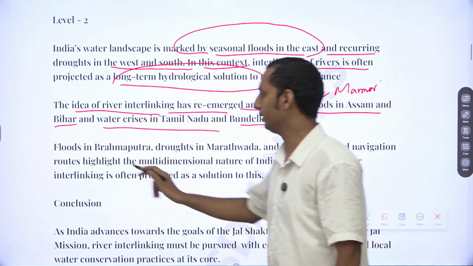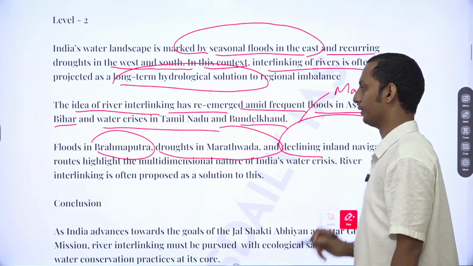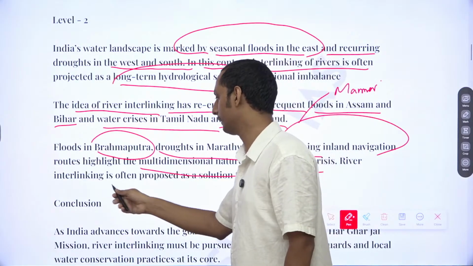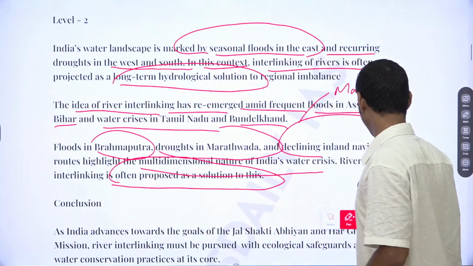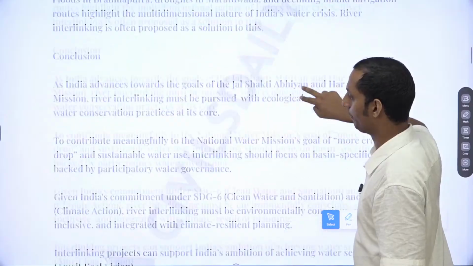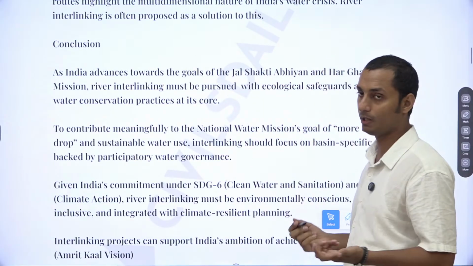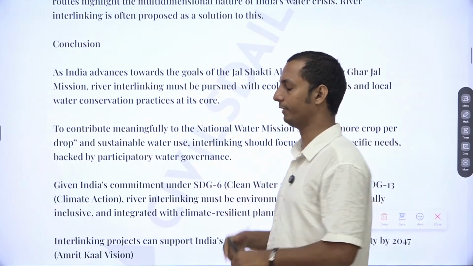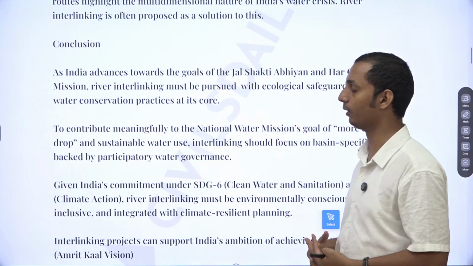Or you can mention: the floods in Brahmaputra, droughts in Marathwada, and declining inland navigation routes highlight the multidimensional nature of India's water crisis. River interlinking is often proposed as a solution to this. Okay. Now, in case of conclusion, what can you provide? You can mention different goals of the government, as India advances to the goals of Jal Shakti Abhiyan and Har Ghar Jal Mission, every household has access to water. River linking must be pursued with ecological safeguards and local conservation practices.